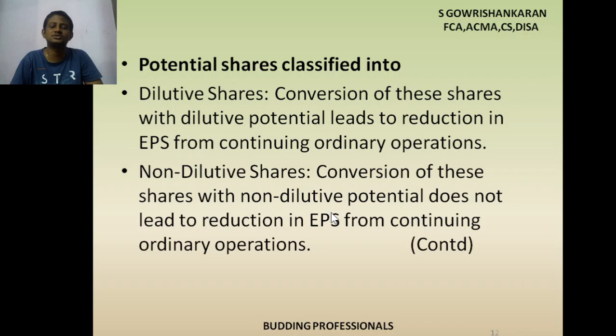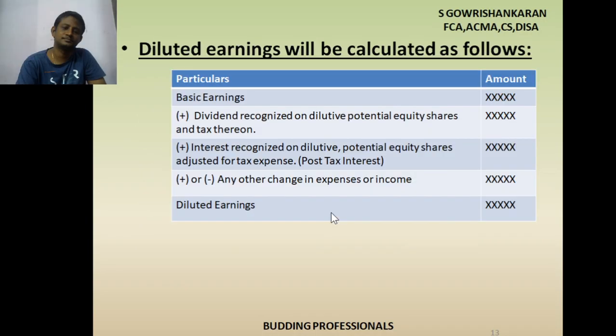So how do we calculate all this? This is the formula. Earnings will be calculated as follows. Basic earnings means the earnings we used for calculating the basic EPS, that is, net profit available to equity shareholders. That is arrived at after net profit after tax, and we also reduced the preference dividend. Whatever remains is the basic earnings.